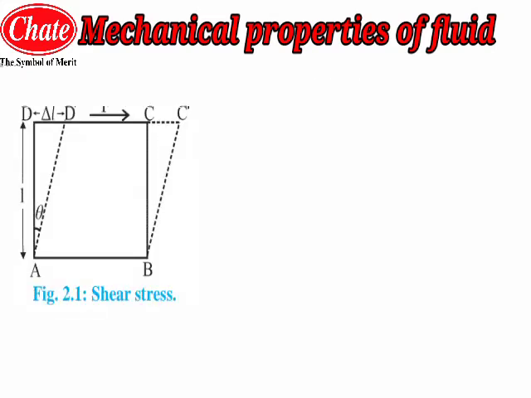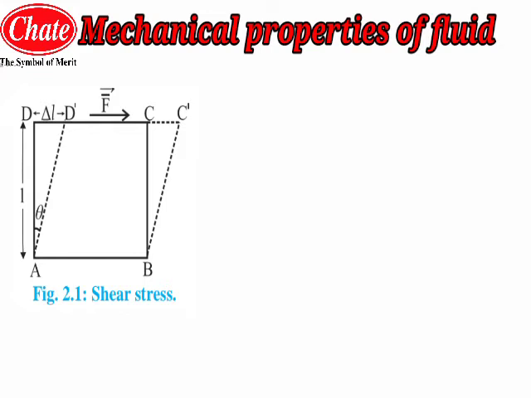Now students, we will find out the difference between the solid and the fluid. Solids can be subjected to shear stress, as you can see in the figure. If the solid is stretched or subjected to tangential stress, then it is subjected to a shear stress. You can see in the diagram that it is normal stress as shown. Consider ABCD as a solid object subjected to shear stress. What will happen if you apply the shear stress from the point C?